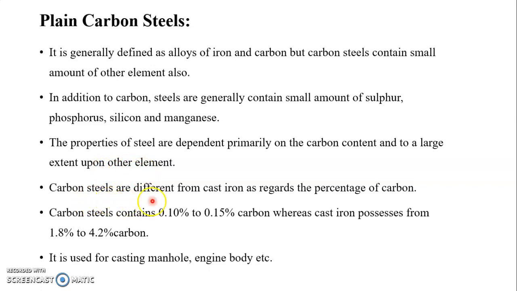Carbon steels are different from cast iron as regards the percentage of carbon. Carbon steel contains 0.10% to 0.50% carbon, whereas cast iron possesses from 1.8% to 4.2%. Cast iron is used for casting manholes and engine bodies and for manufacturing other parts.